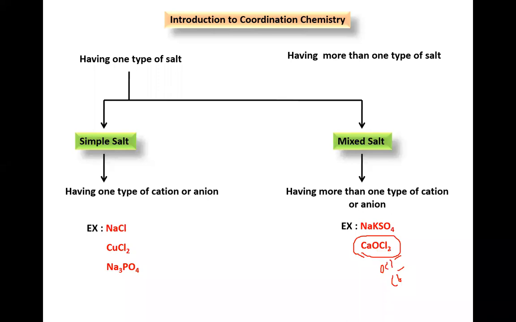Here OCl minus, with only one oxygen atom, is one type of anion, and the remaining Cl is Cl minus, one more anion. Got it? Fine. Next, we move on to the next slide.